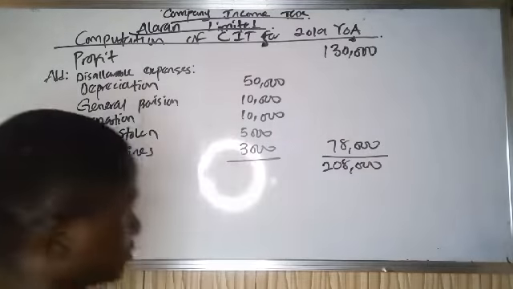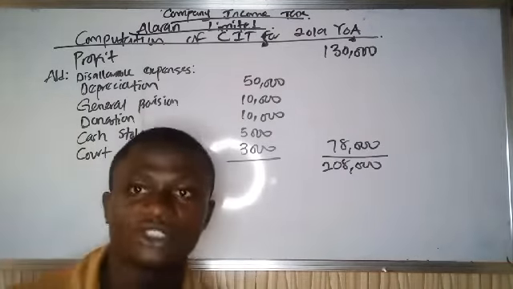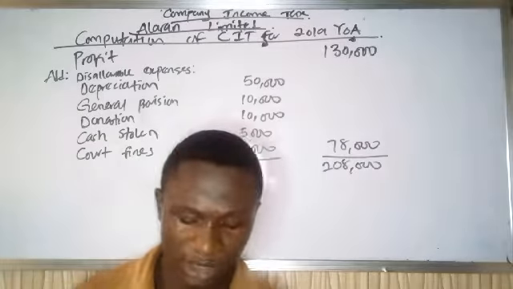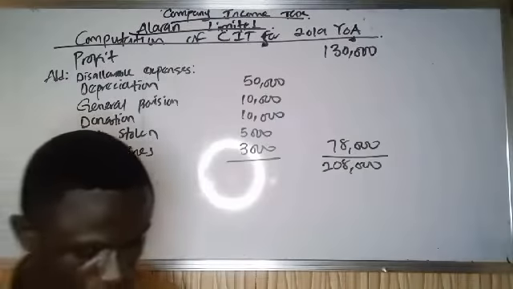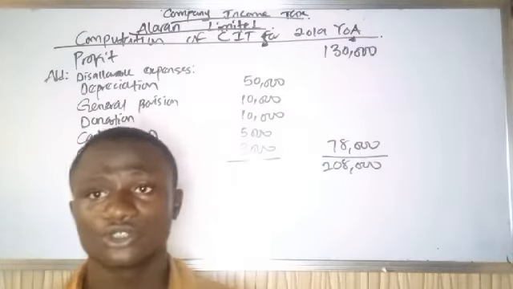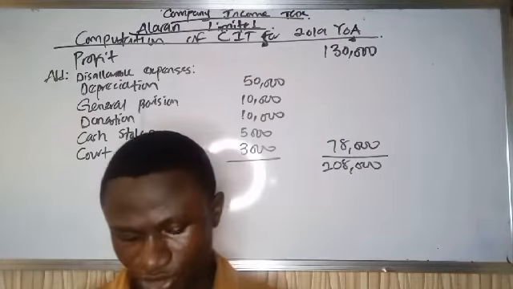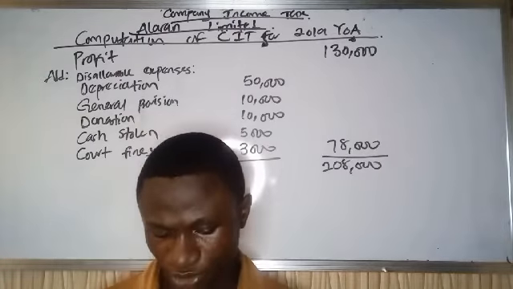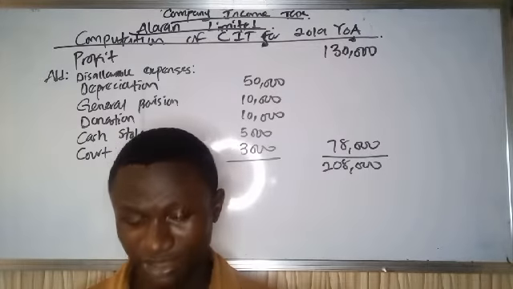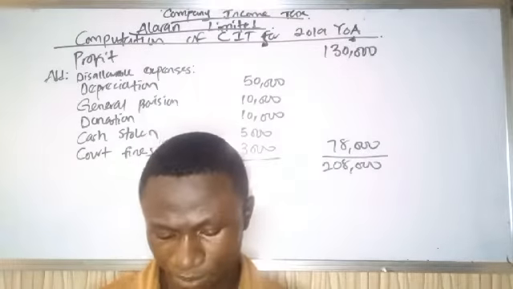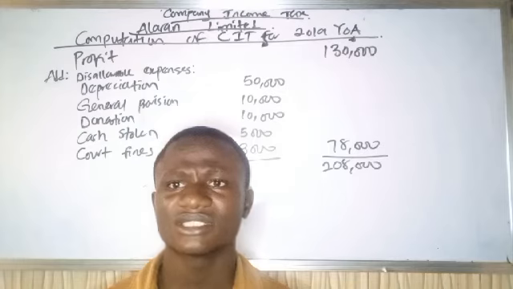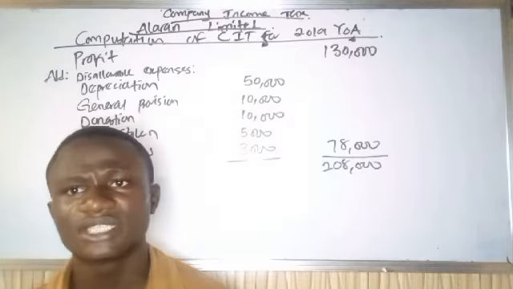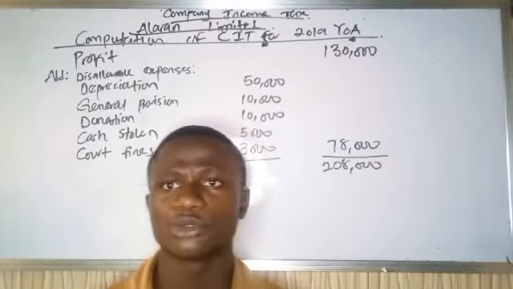Now, the next thing I need to do is to subtract my non-taxable income. Going back to the question, let's look at our income that should not be taxed. Depreciation is an expense, bad debt is an expense, donation is an expense, custody in transit is an expense. But our interest received is not the revenue generated from sales or from producing.